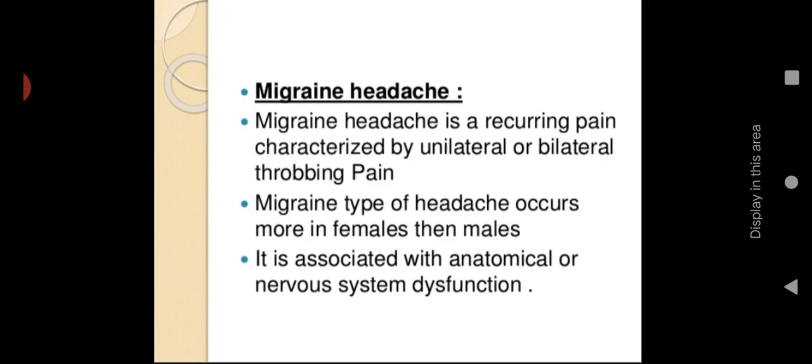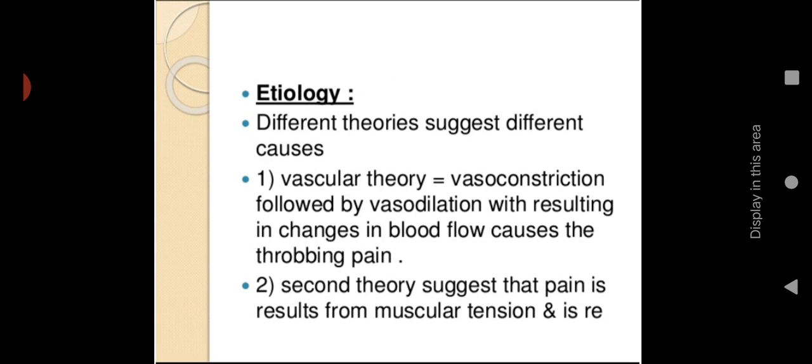It is associated with anatomical or nervous system dysfunction. The primary cause of migraine headache is unknown. It can be associated with any anatomical or structural problem or any nervous system dysfunction. Certain theories suggest different causes, like the vascular theory: vasoconstriction followed by vasodilation, resulting in changes in blood flow causing the throbbing pain.